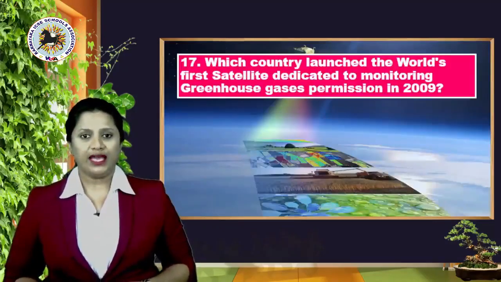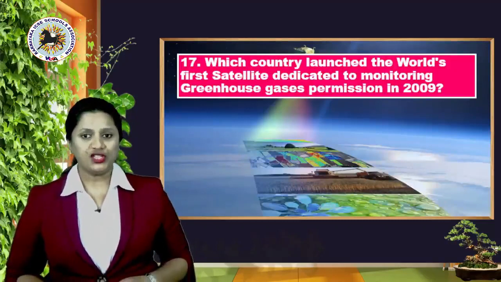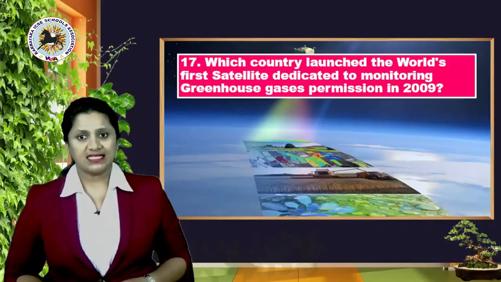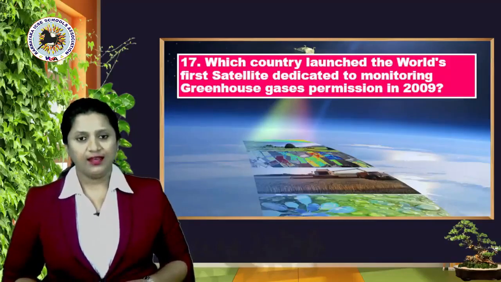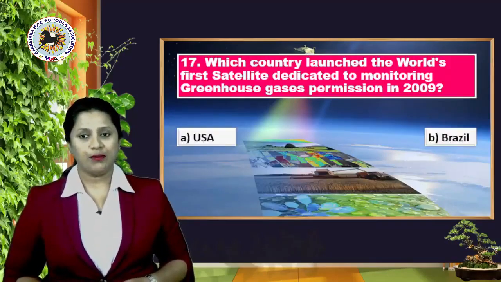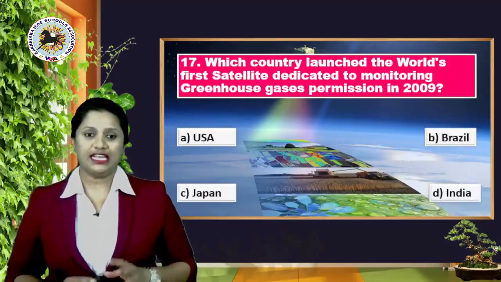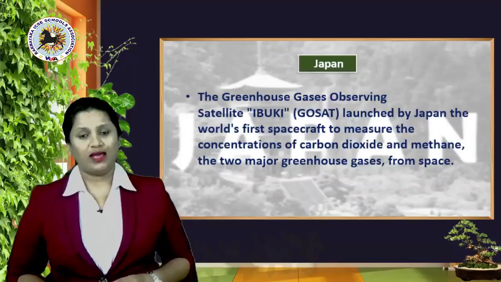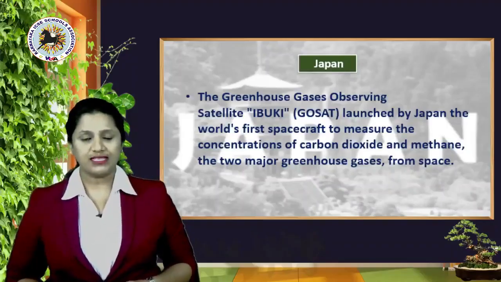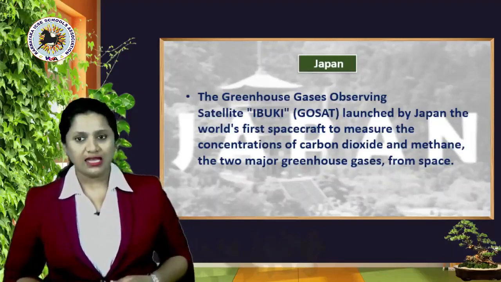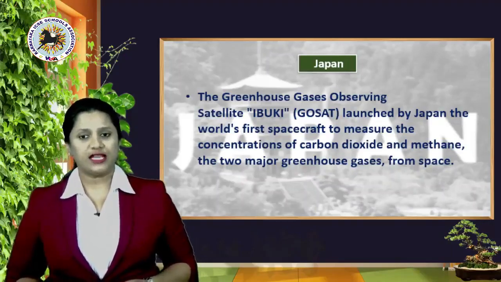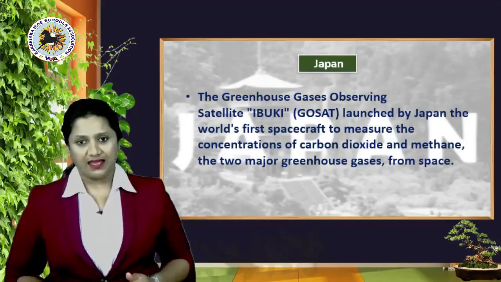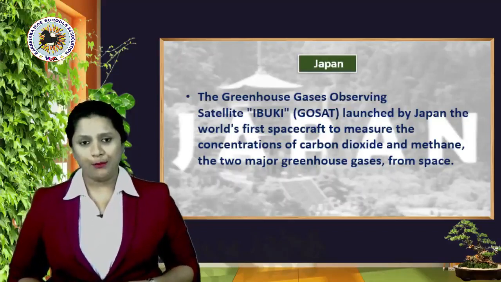Okay, moving ahead to the 17th question. Which country launched the world's first satellite dedicated to monitoring greenhouse gas emission in 2009? The options are A, USA, B, Brazil, C, Japan, or option D, India. And the right answer is yes, option C, Japan. Well, the Greenhouse Gases Observing Satellite, Ibuki GOSAT, launched by Japan, was the world's first spacecraft to measure the concentration of carbon dioxide and methane, the 2 major greenhouse gases, from space.